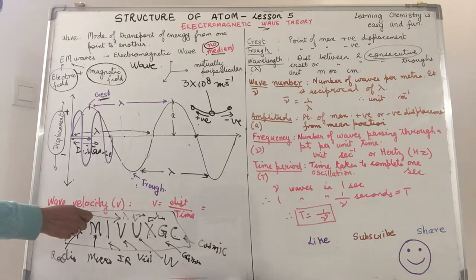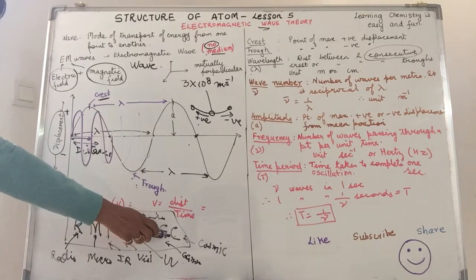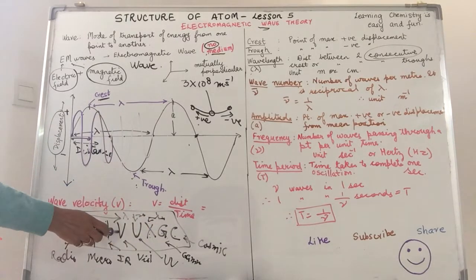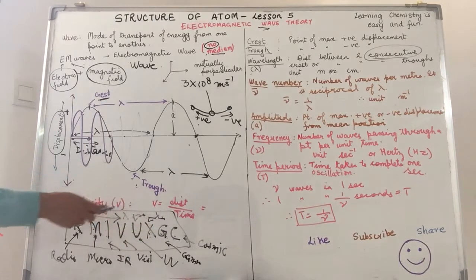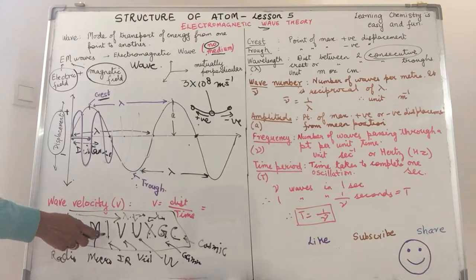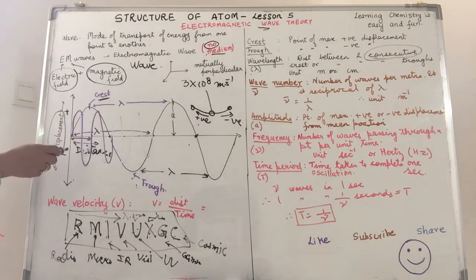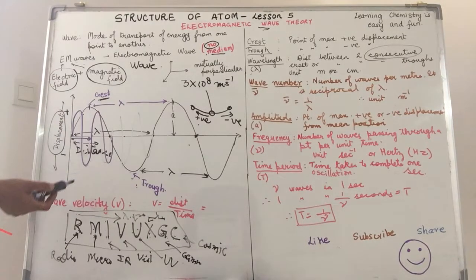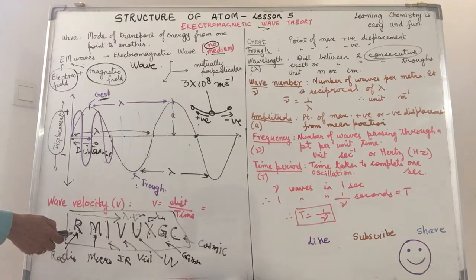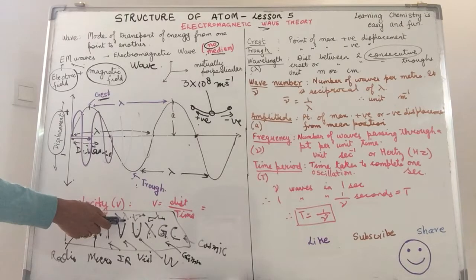So, if I have arranged the electromagnetic spectrum in the decreasing order of wavelength as R, M, I, V, U, X, G, C, then in the order of increasing frequency, it will be R, M, I, V, U, X, G, C. From this, we know that if wavelength is increasing, the frequency has to decrease. Right? So, if you are asked to state the components of the electromagnetic spectrum in the order of decreasing wavelength, then it is this.